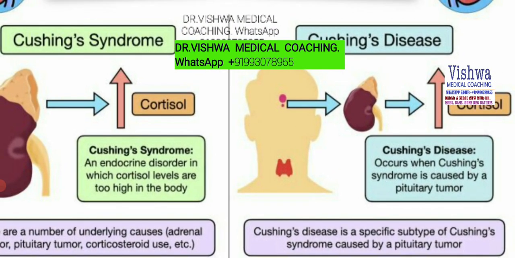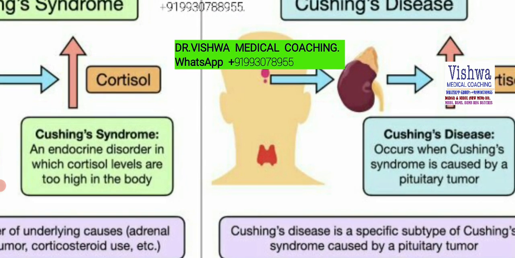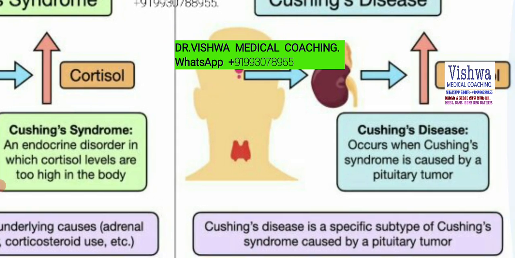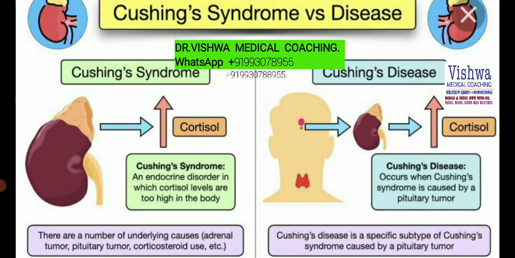In Cushing disease, the control is coming from the pituitary gland. Cushing disease occurs when Cushing syndrome is caused by a pituitary tumor. Cushing disease is a particular subtype of Cushing syndrome. So Cushing disease is a type of Cushing syndrome when the cortisol levels are high because of a tumor in the pituitary gland, which can be ruled out by doing an MRI scan, where you can find a pituitary tumor.